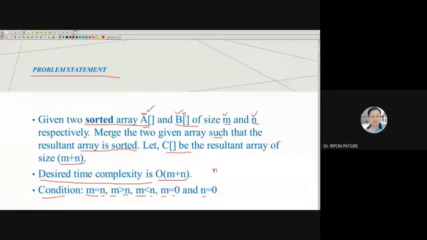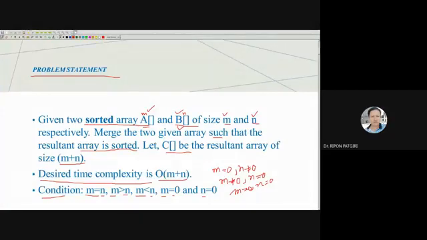Say, for example, if M is equal to 0 and N is not equal to 0, the size of B is not 0, or M is not equal to 0 and N is equal to 0, or M is equal to 0 and N is equal to 0, meaning both arrays are empty. Then merge them. This is the given condition and this is the problem statement.